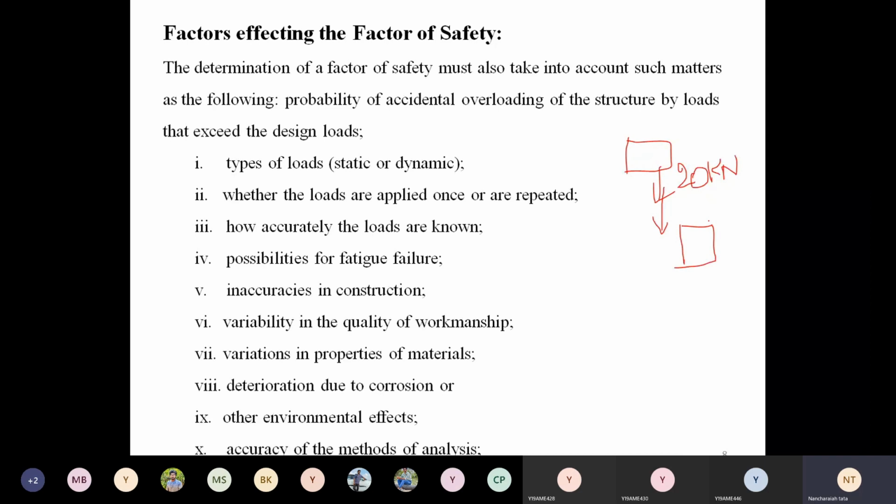But at one point of time, for a particular fraction of time, the load acting on the component is 25 or 30 kilonewtons. You are designing only for 20 kilonewtons, but the load is 30 kilonewtons. What happens? Suddenly the component breaks, right? This you can never predict.